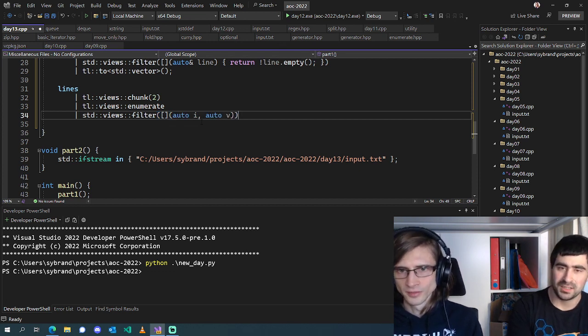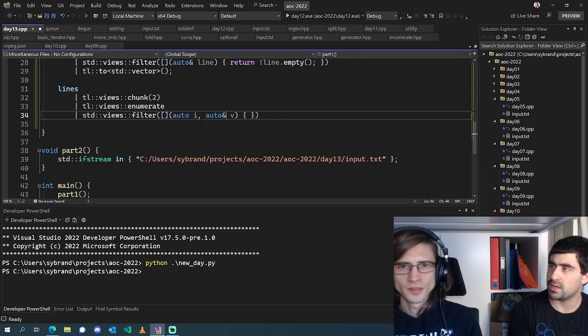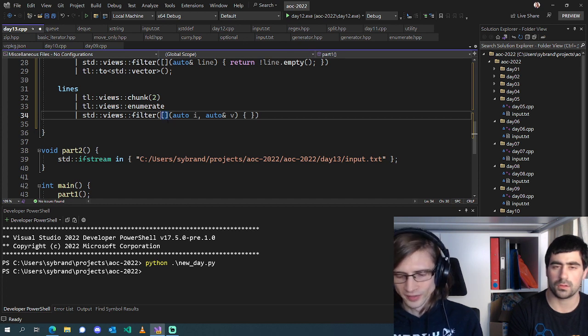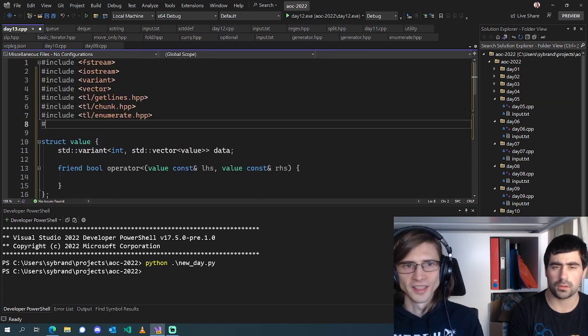Index, value. Oh, filter can only take a single parameter in its lambda. Right. So this will be a pair. So we can use, I've got a thing. Okay. I have a thing. I have many things.